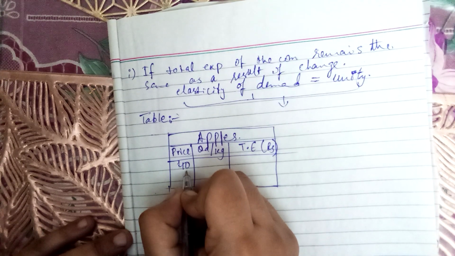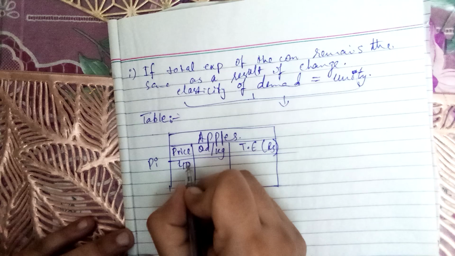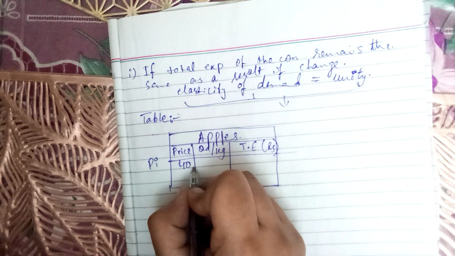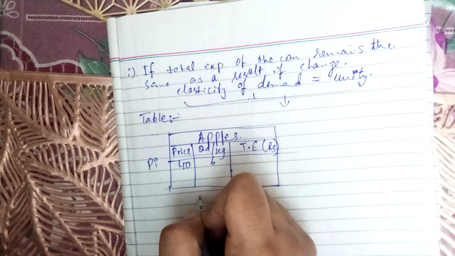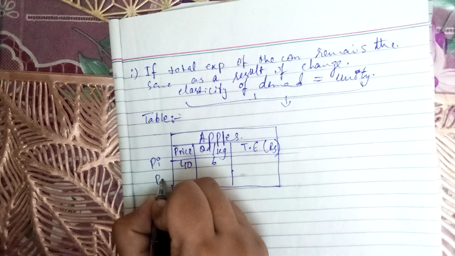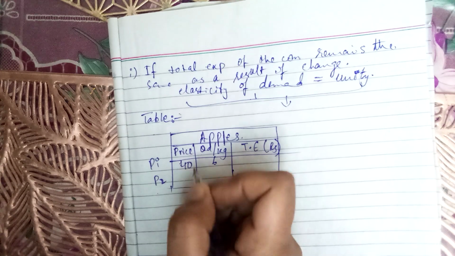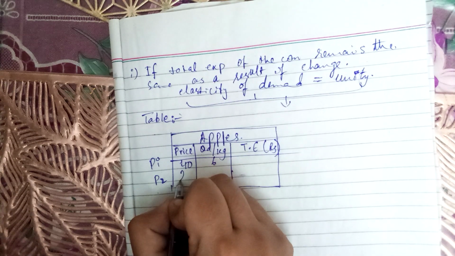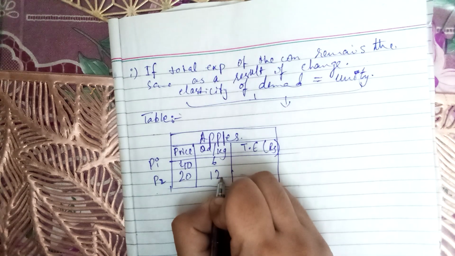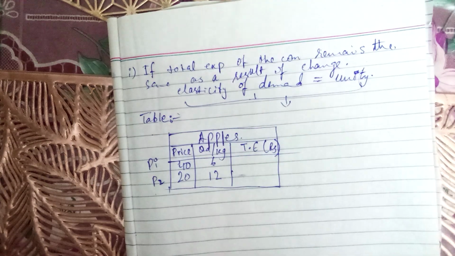Our initial price was P1, that was 40 per kg, and the quantity demanded was 6. Now when the price decreased from P1 to P2, let's suppose this is 20, our quantity demanded will increase according to the law of demand.